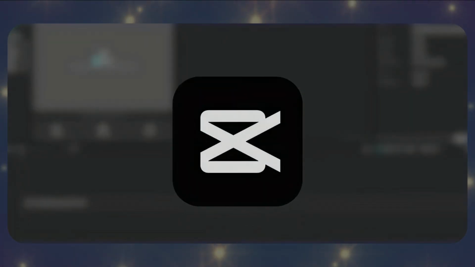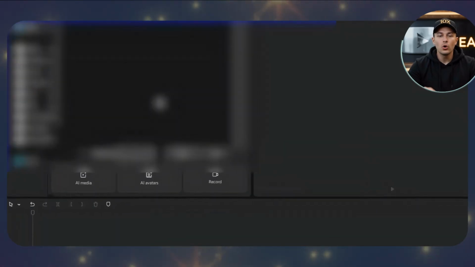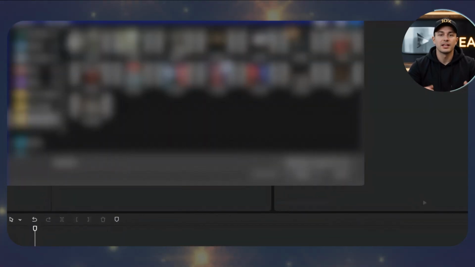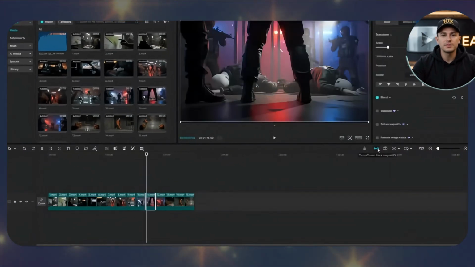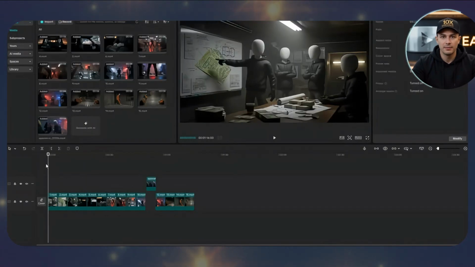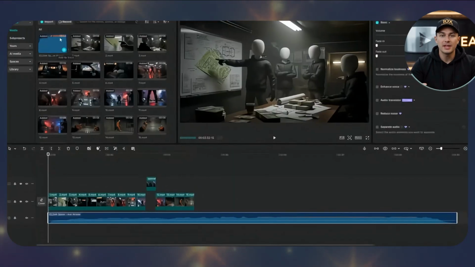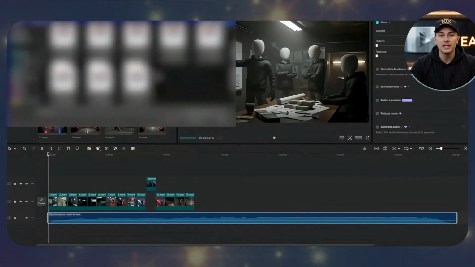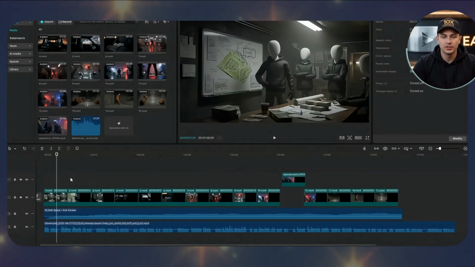Now it's time to put everything together. Open CapCut and create a new project in 16:9 format. Import all your OpenArt video clips and your ElevenLabs voiceover MP3. Now arrange your video clips above it in scene order, trimming each one to match the voiceover timing. Drag the voiceover to the bottom audio track. Drop in those extra camera angles too for more dynamic cuts. And just like that, your viral 3D animation is complete.